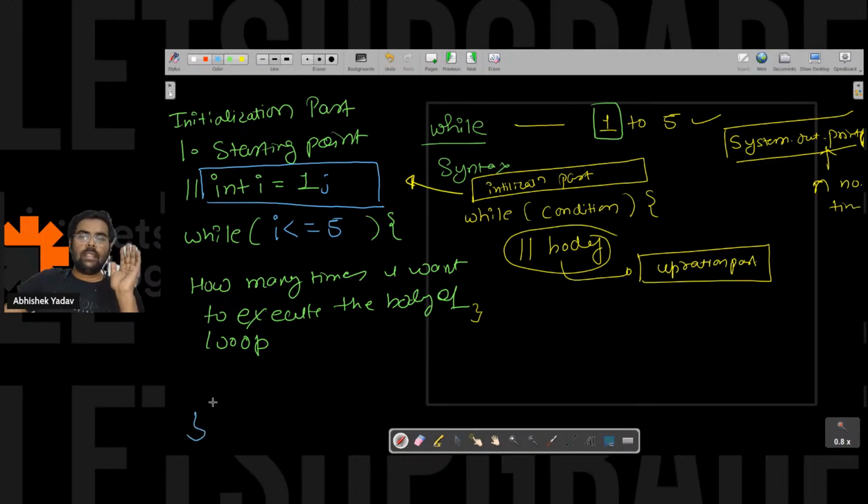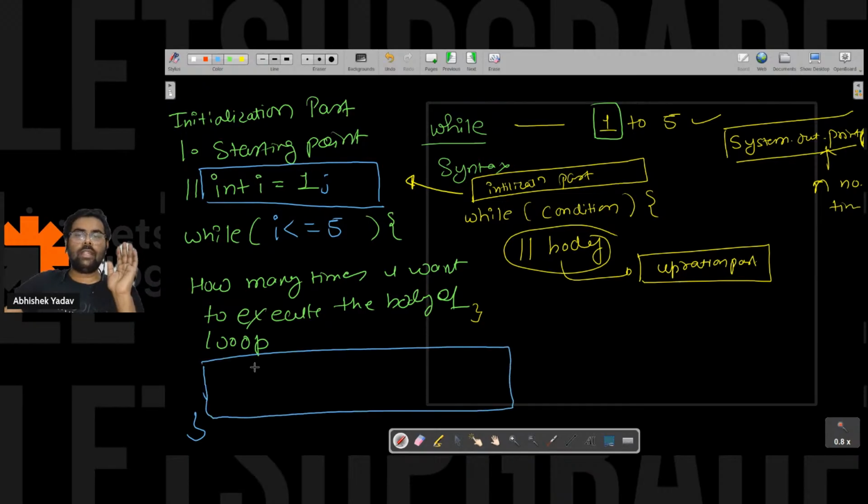After that, here you have to write the body part. And what body do I want? I want to print the value of i, right? I want to print 1 2 3 4 5. So here I will write system.out.println, and here I will write i.